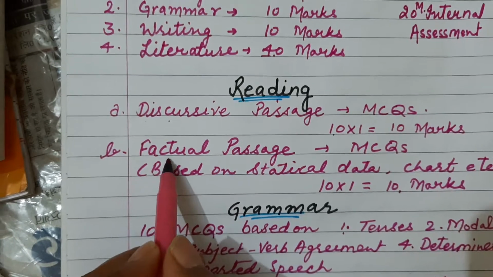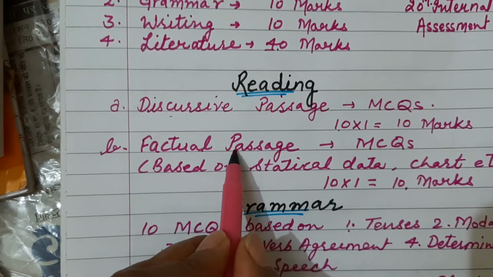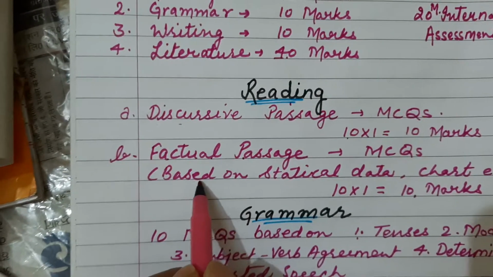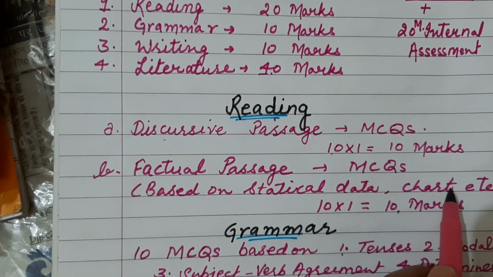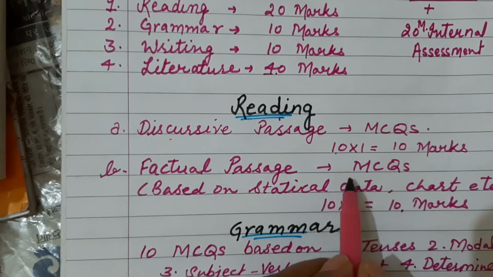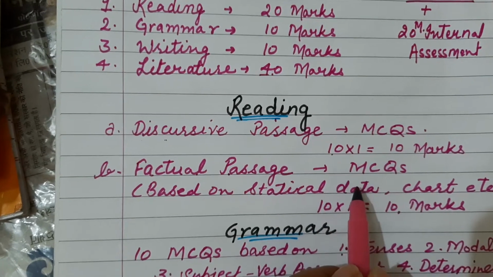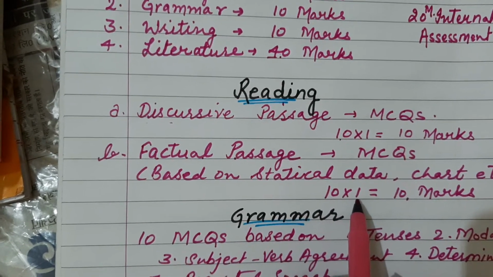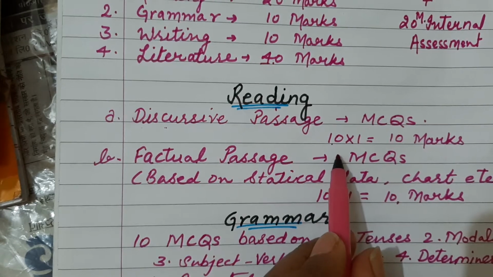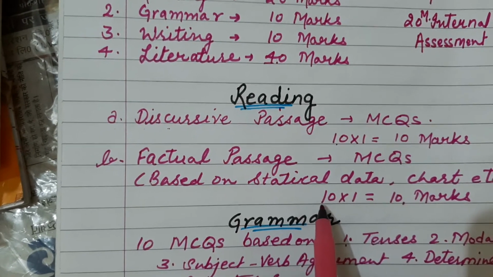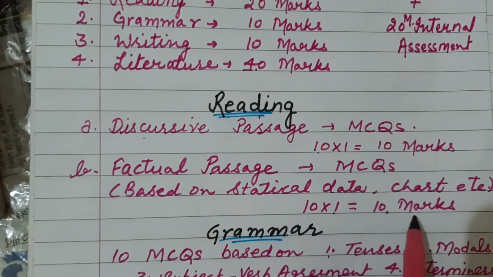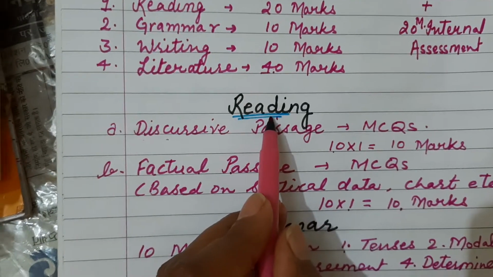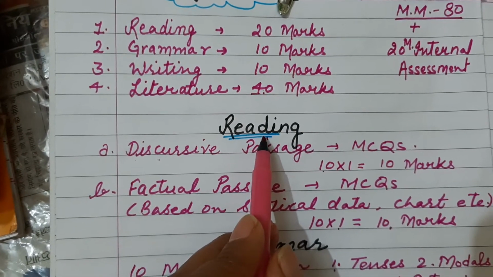Similarly, second will be the factual passage. Factual passage means that will be based on statistical data, chart, etc. Right? Again, there will be 12 MCQs actually, and you will have to do 10, each carrying 1 mark, that means 10 marks. So total are 20 marks for reading, right?